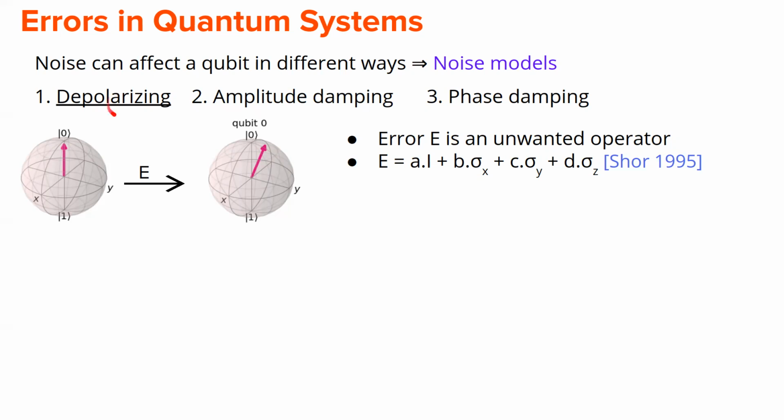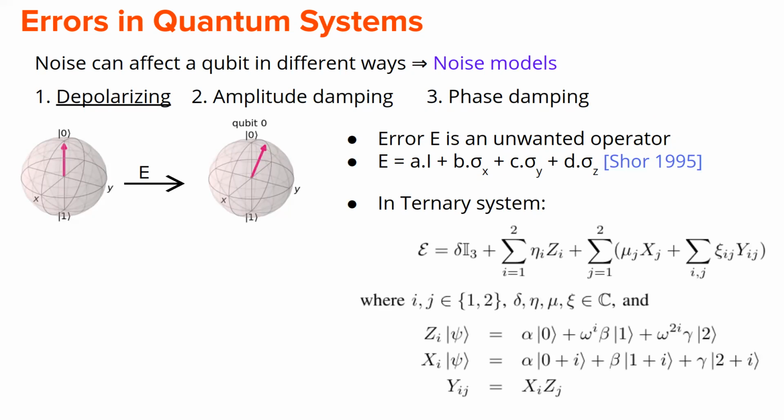But for the depolarizing noise model, these can be represented as unwanted unitary operators, and Peter Shor showed that such an error operator can be written down as a linear combination of these Pauli matrices. So this identity, sigma x, sigma y and sigma z, these are called error Pauli matrices. Extended to the ternary system, the depolarizing noise model looks something like this. So here this X corresponds to sigma x, Z corresponds to sigma z, and Y corresponds to sigma y.